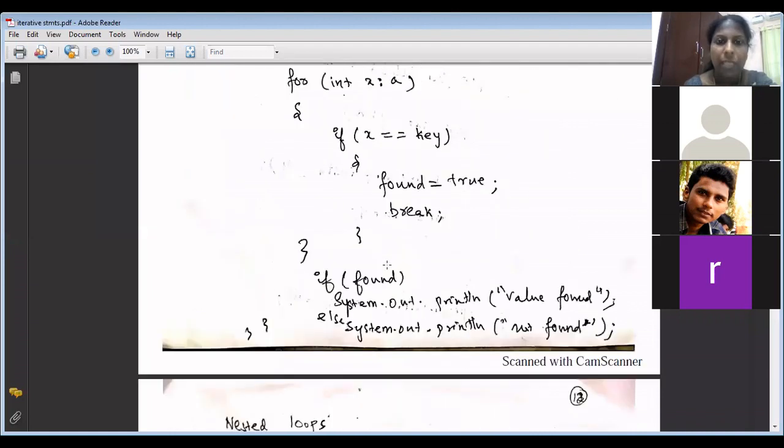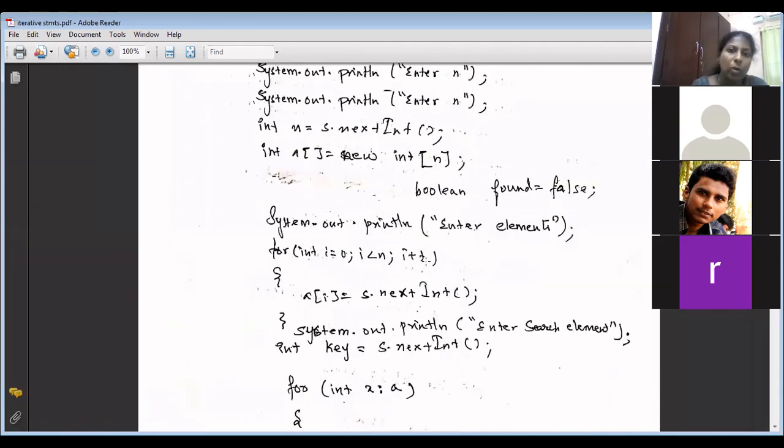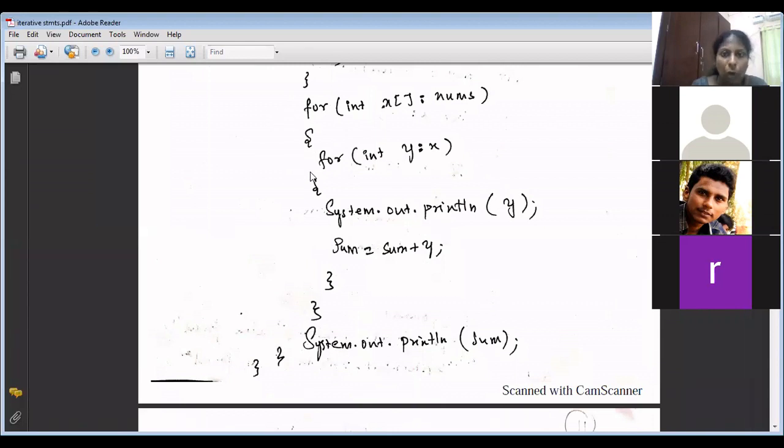Okay. What is the syntax of the for each loop? For, open the parenthesis, type, loop variable, colon, collection name. Here the collection name is the array name. If it is a 2D array, you have to use 2 for loops. Out of the first for loop, you will get the first row. For the next iteration, it will be the second row. Within the inner for, y refers to the individual element. X refers to the rows. So there are 2 for loops.